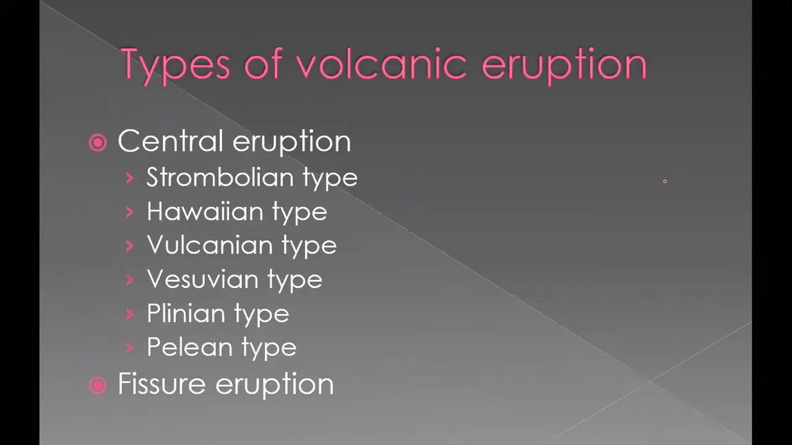So today we are going to learn these 3 points. So types of volcanic eruption we learn first. So first one is central eruption. Then we have fissure eruption. There are 2 types, main types are there. So in first one, that is central eruption, we will be learning all types of eruptions.